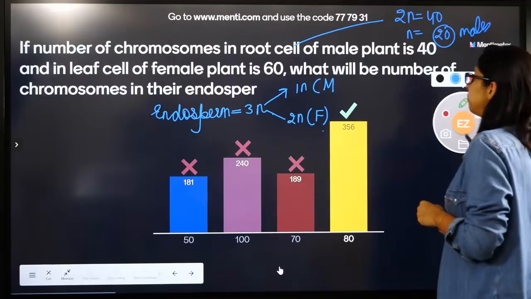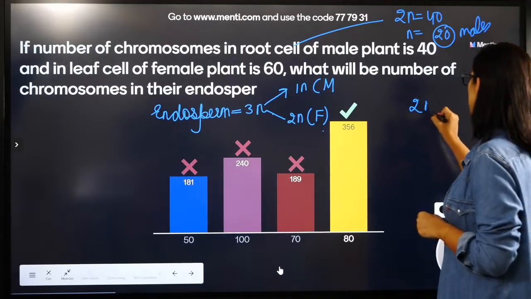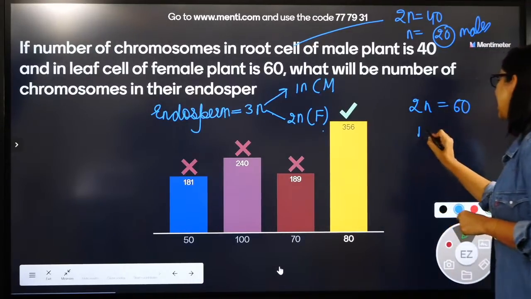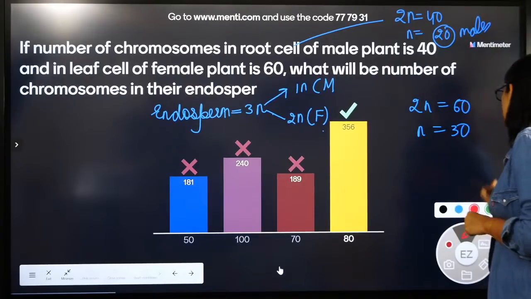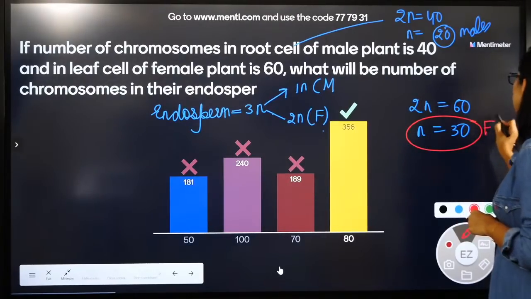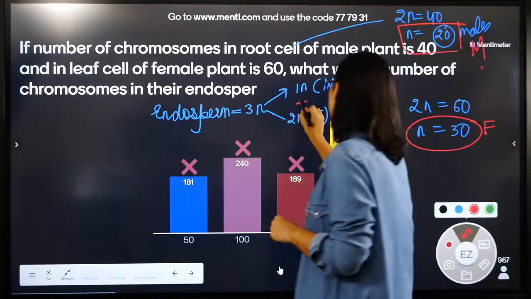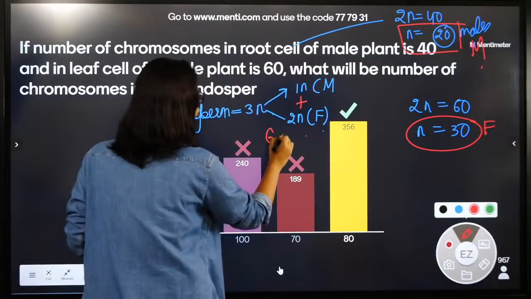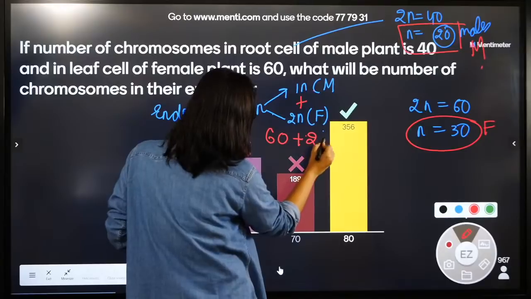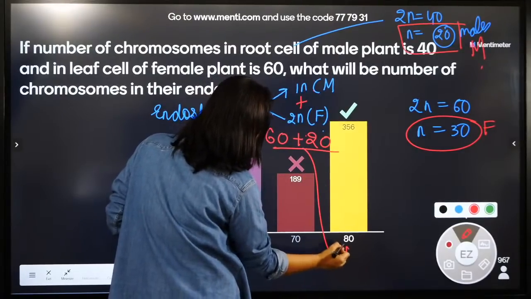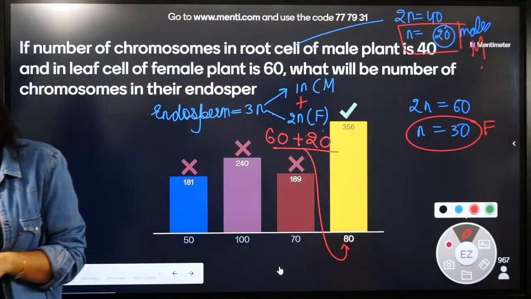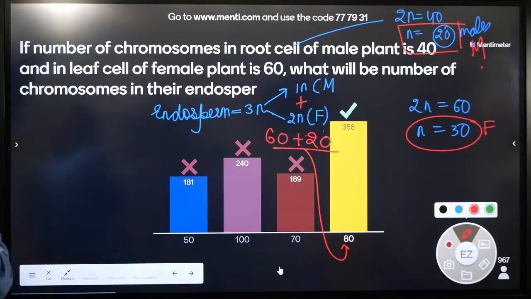Female leaf is again diploid, so 2n is equal to 60, n is 30 in females. N is 20 in males. Endosperm is 2n of female plus 1n of male, that is 60 plus 20 equal to 80. Simple. Did you all understand this?